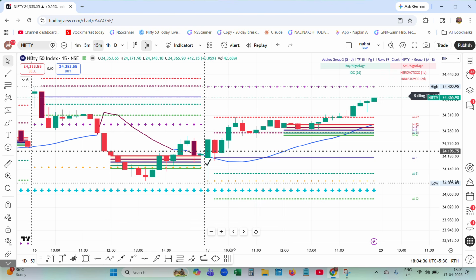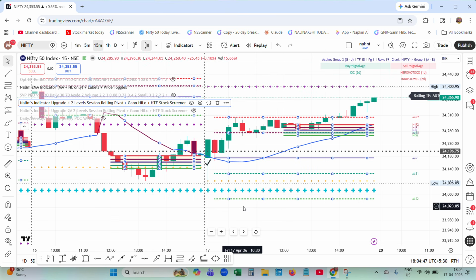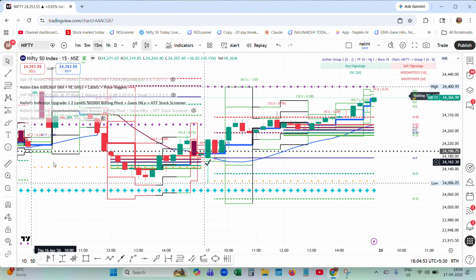confirmation. Okay. Now for me to confirm again, I open rolling pivots. So step 3, I'm enabling rolling pivots. See, when I open this, the price is sitting above the pivot, right? Price is sitting above the pivot. When it is above the Gann Hilo, it is blue in color. Pivot is blue. Everything set, everything perfect.